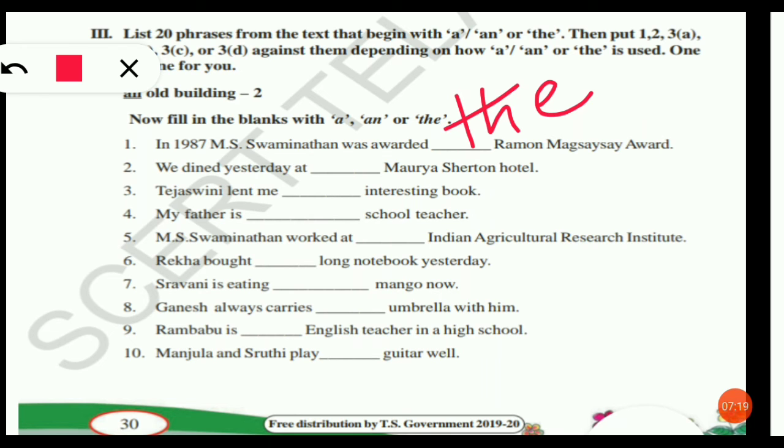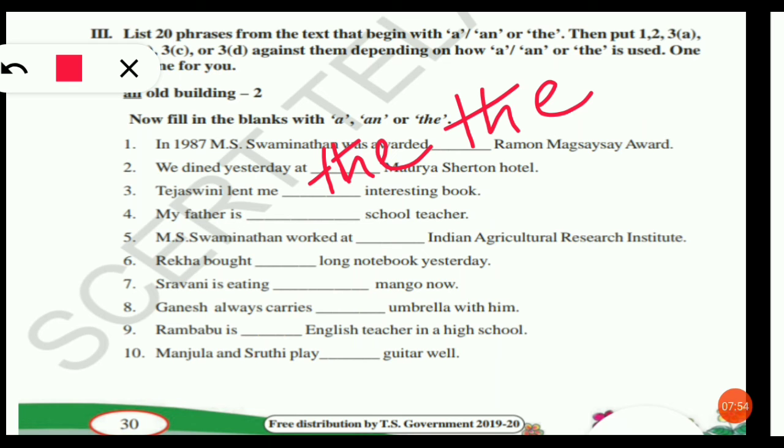Coming to the second one: "We dined yesterday at dash Mayura Sheraton Hotel." What is the article that we should use here? We should use the only, because we are talking about a particular hotel, that is Mayura Sheraton Hotel. When we are talking about a specific thing, we should put the before it.